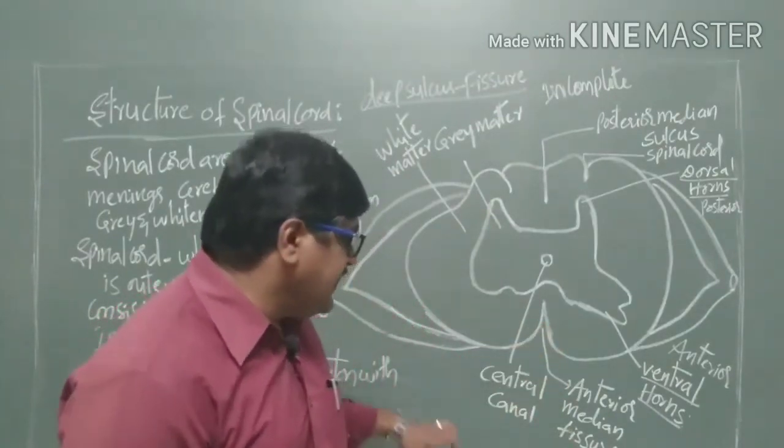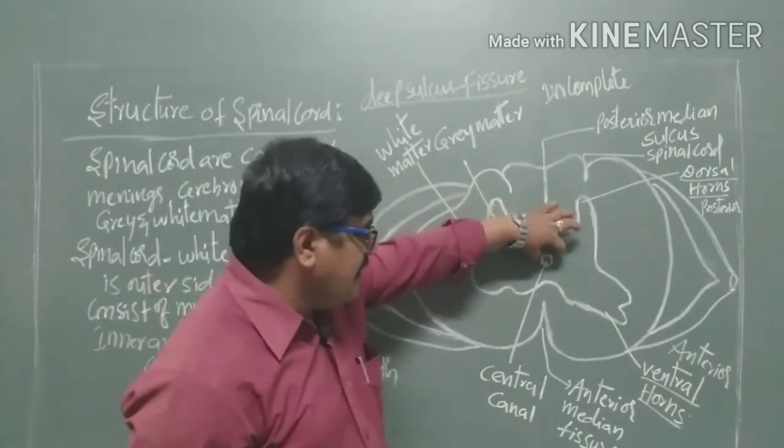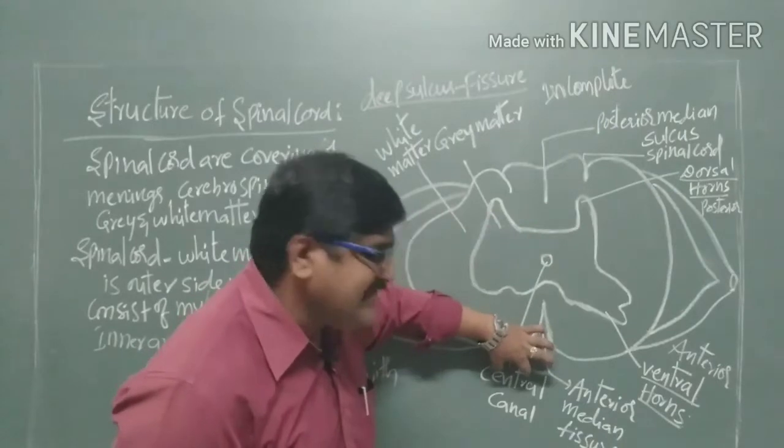And also in the center of the spinal cord there is a central canal.